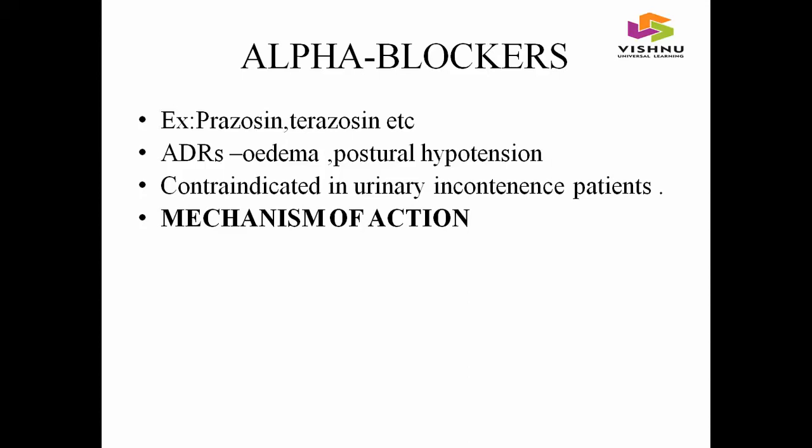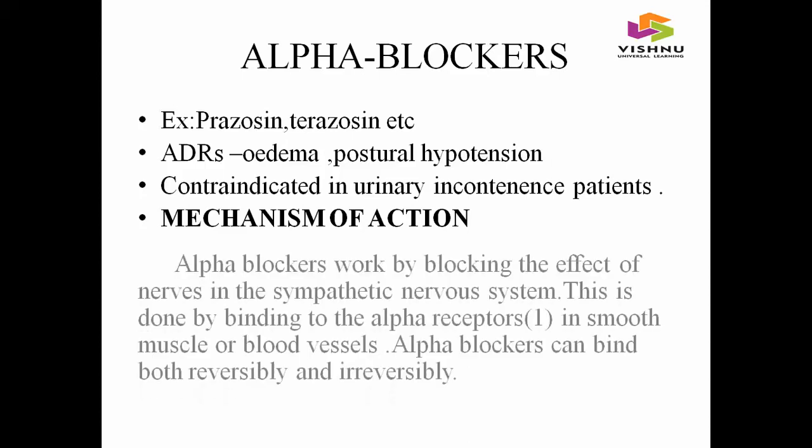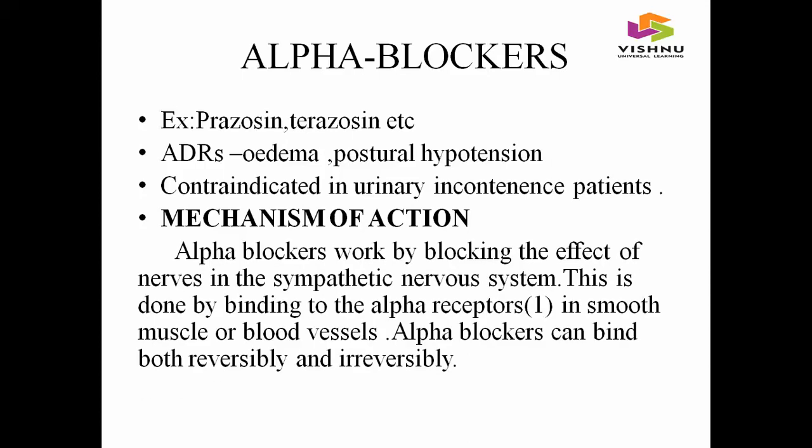And coming to the mechanism of action of alpha blockers. Alpha blockers work by blocking the effect of nerves in the sympathetic nervous system. This is done by binding to alpha 1 receptors and blocking alpha 1 receptors in smooth muscles or blood vessels. Alpha blockers can bind both reversibly and irreversibly.